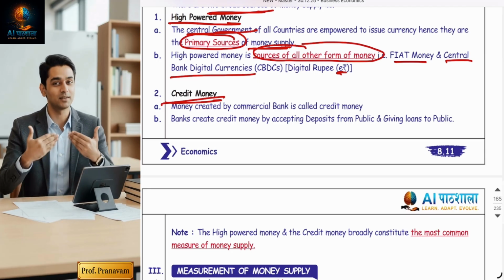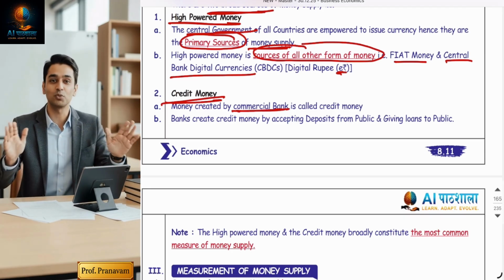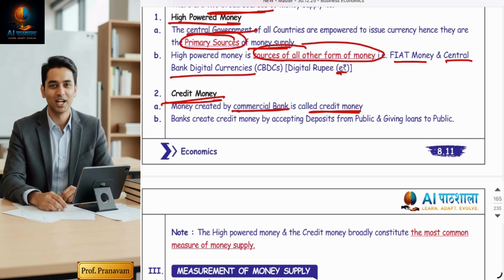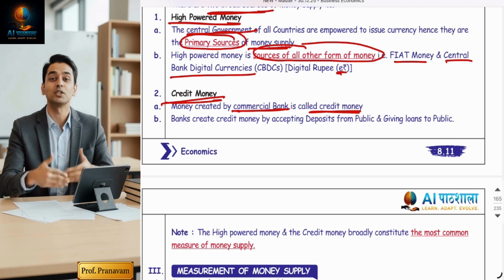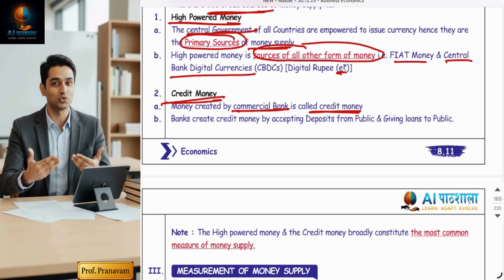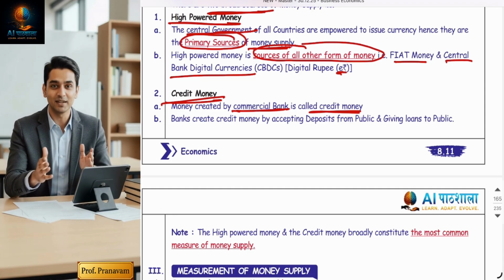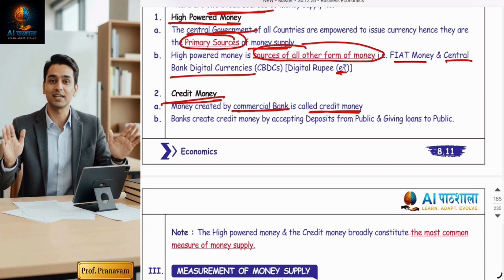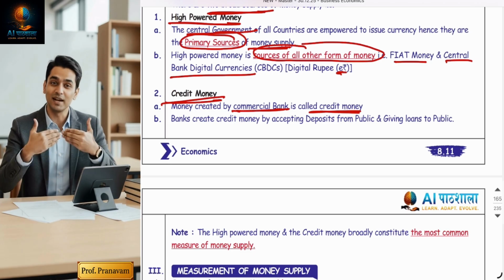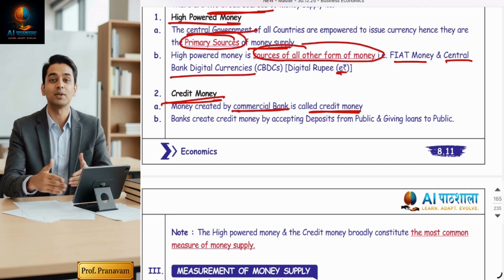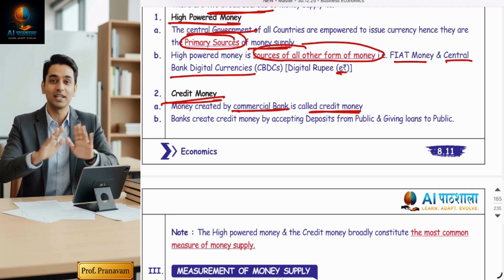Credit money is money created by commercial banks by giving credit, that is, by giving loans. So the real money, the actual money, which is called high powered money, is printed by the central bank of the country, that is RBI from India's point of view, and credit money is created by all other commercial banks by accepting deposits and giving loans. So, how is credit money created? Is it real money? No. It is just a credit balance in your account.